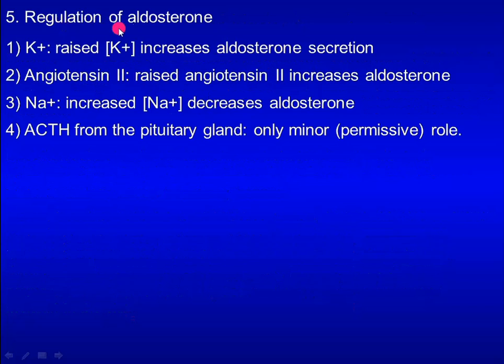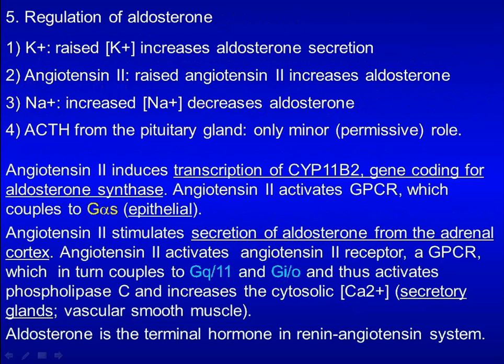Here is regulation of aldosterone production. Potassium and angiotensin II increase while sodium decreases aldosterone levels. Angiotensin II increases aldosterone levels by two mechanisms. First, it induces transcription of the gene coding for aldosterone synthase. Second, angiotensin II stimulates secretion of aldosterone from the adrenal cortex.